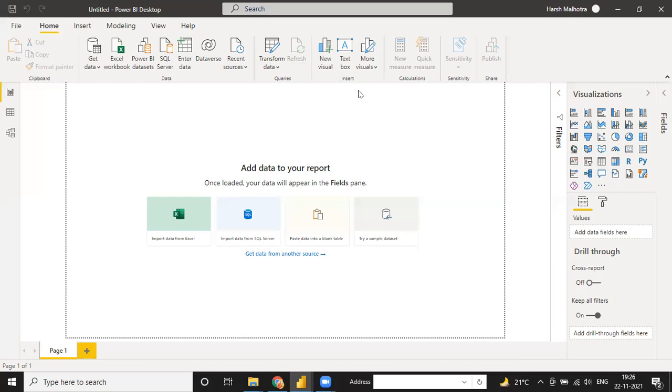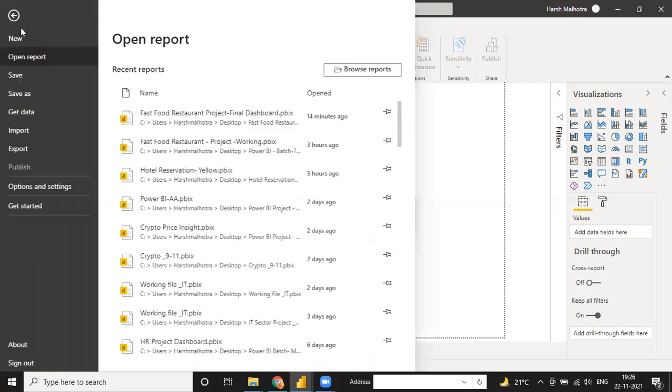So now we are preparing. See, this is our Power BI home screen. Same way, in the File menu we have limited options like New and Open Report. If you want to open a report, you can directly click on Open and select the report. You also have import, export options, and settings. You have different settings as well.